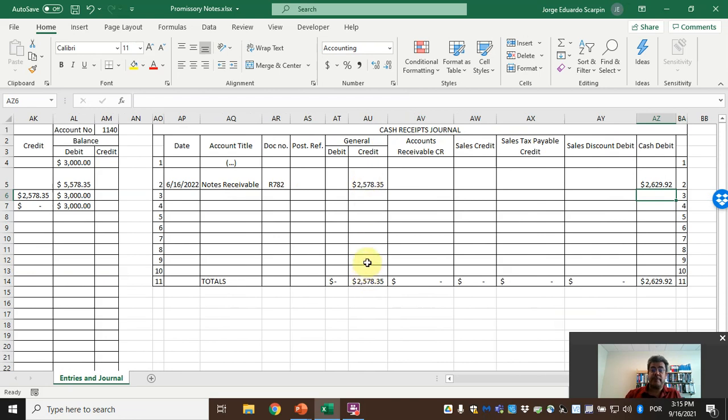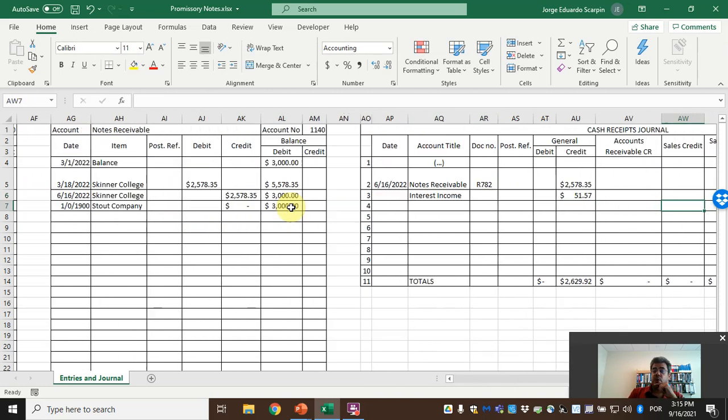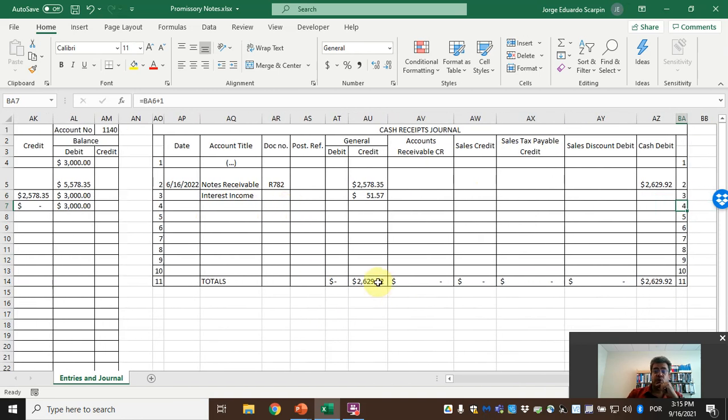So we are not balanced. What is missing? We also receive the interest income. How much? On credit, interest income, 51. So we have these numbers balanced. Okay, guys? Perfect.